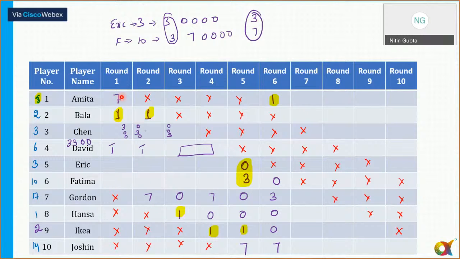So it can't be round 1, it can't be round 4. So the only possibility for Fatima to get a 7 is round 3. In round 3, for Fatima I can put 7, so for Eric it has to be 3. This is how we have got the total points for Fatima as 10, and that will be 0.